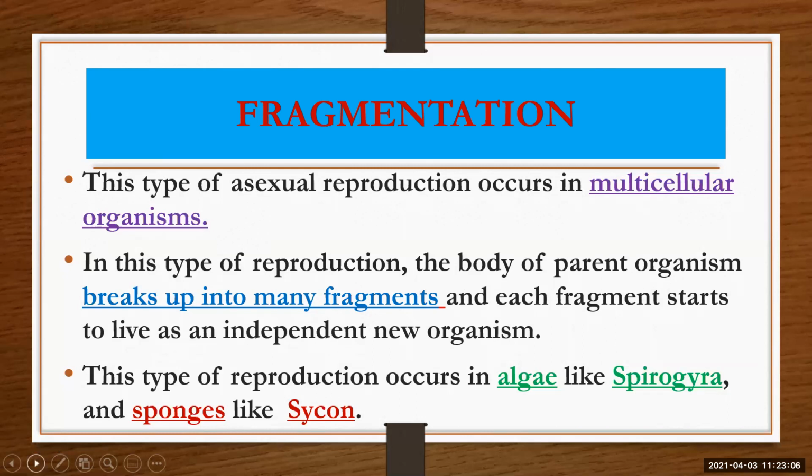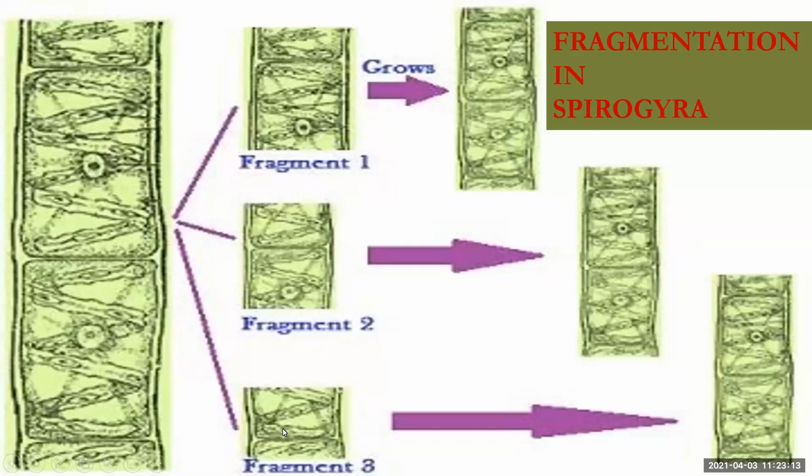So here what happens? The parent organism breaks up into many fragments. See here, this is a parent and it breaks into three fragments. This is a Spirogyra, and these three fragments grow and live an individual life. So in this way, asexual reproduction is taking place in Spirogyra. This is nothing but fragmentation. Fragments means to break. So the parent breaks itself into different parts, different fragments, and those fragments develop and live as new Spirogyra.